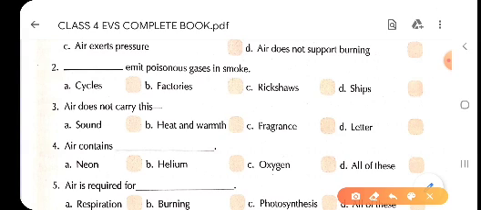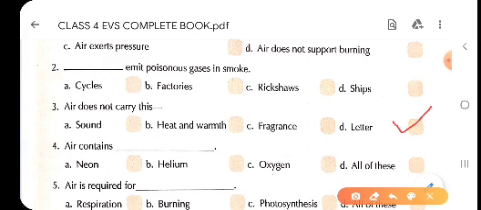And the fourth one is letter. As we know, air does not carry letters. A letter is carried by the postman. So the correct answer is letter. Here the question is air does not carry. We have to tell what air does not carry. So letter is the one which is not carried by the air. You will tick in the box in front of option D, that is letter.